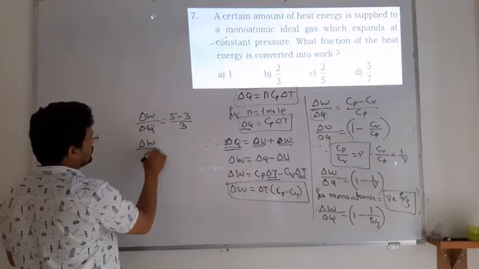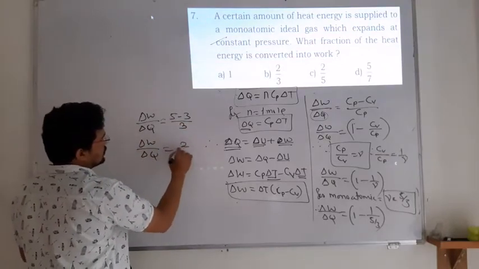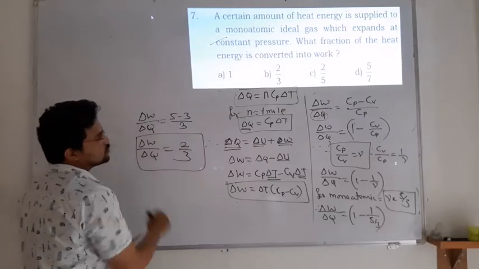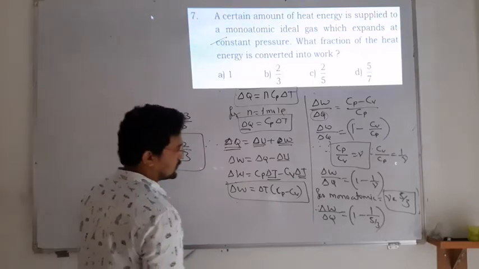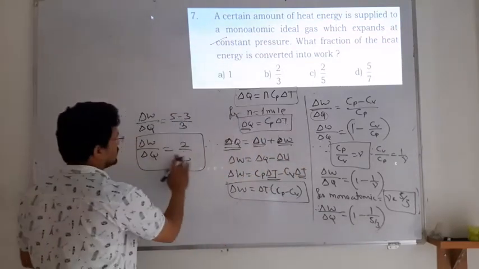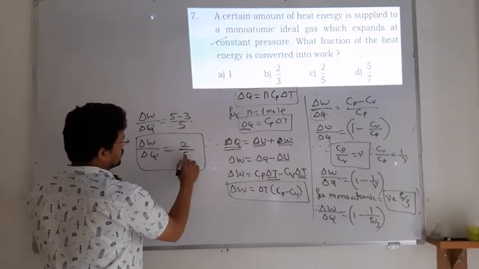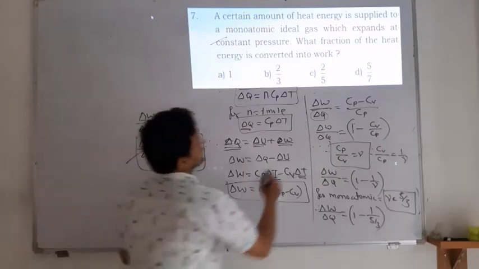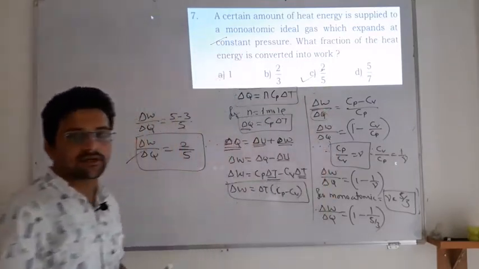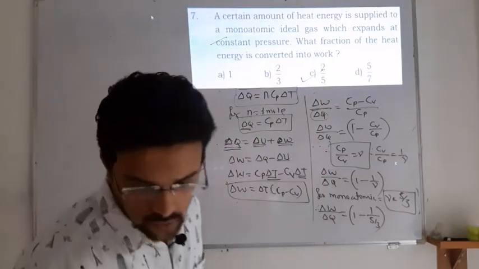So delta W by delta Q is 2 by 5. Correct, so answer C is correct.